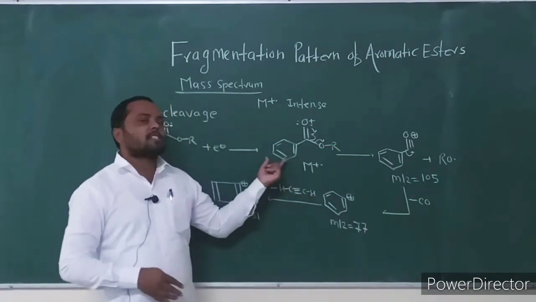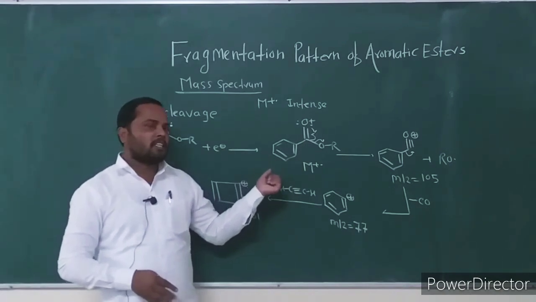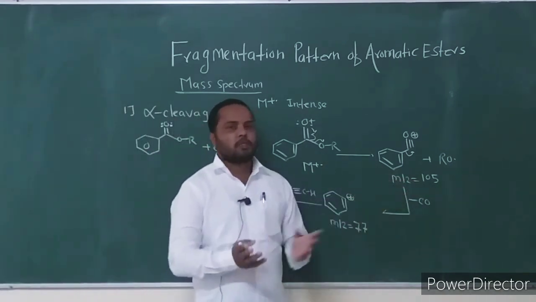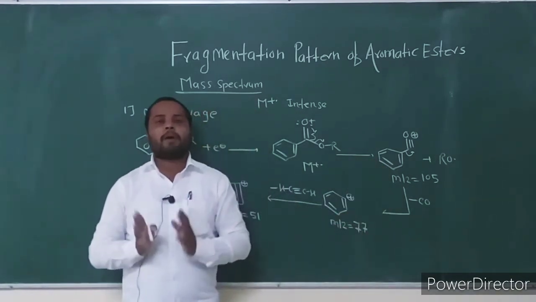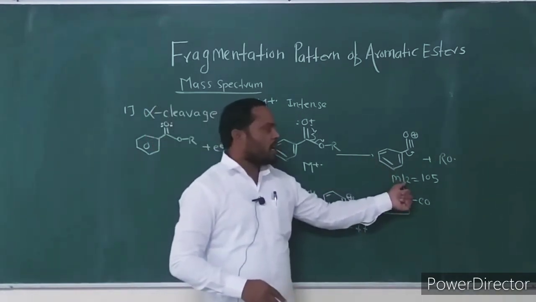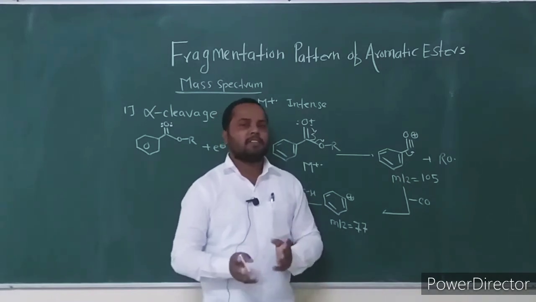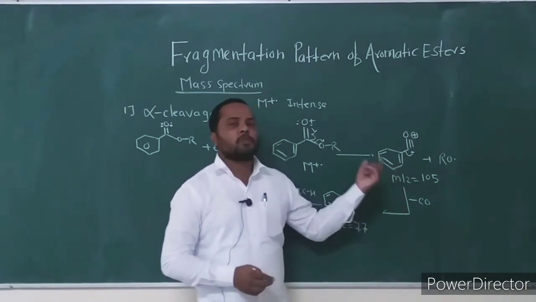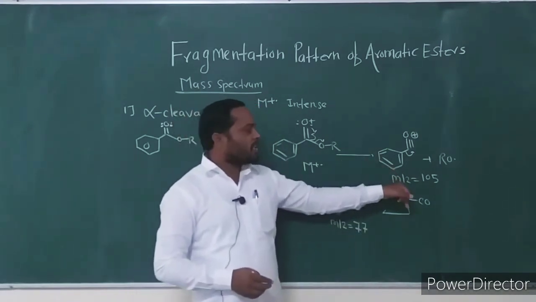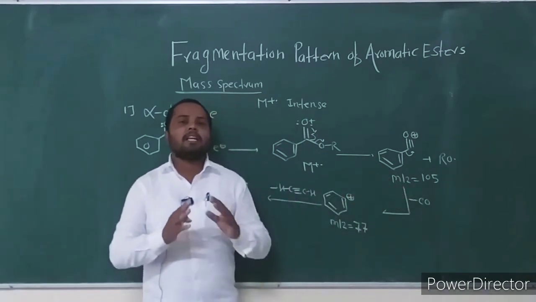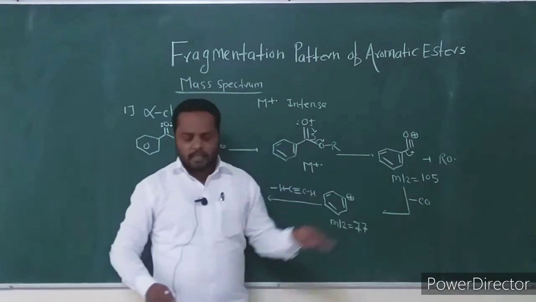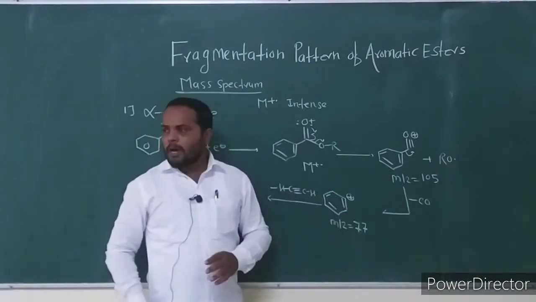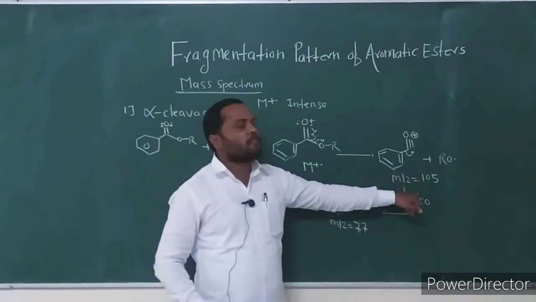If there is any substituent present on the aromatic ring, then the mass to charge ratio changes. If the aromatic ring has any substituent at the ortho, meta or para position, then the mass to charge ratio of this fragment ion is different. If it is an unsubstituted ring, the phenylacyl ion forms at mass to charge ratio 105.